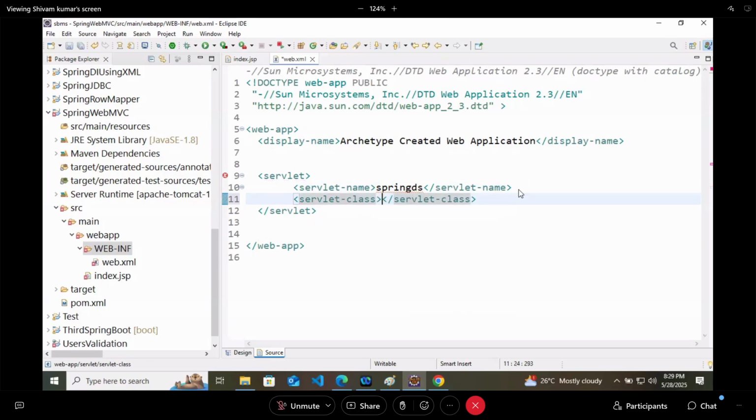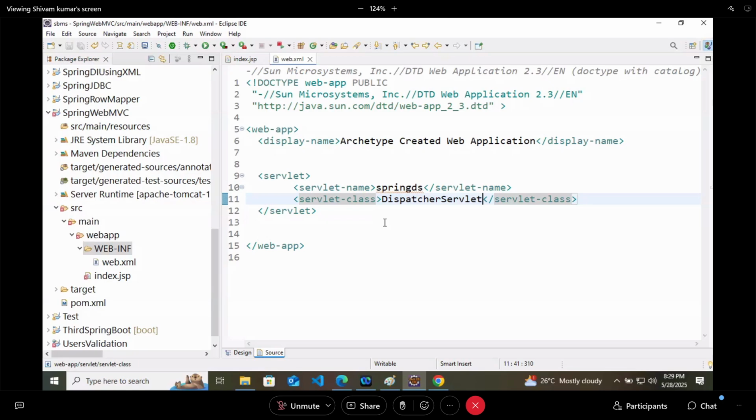We have to write the fully qualified class name. So you can search the dispatcher servlet like this. This is the public class dispatcher servlet, and you can go to the top.